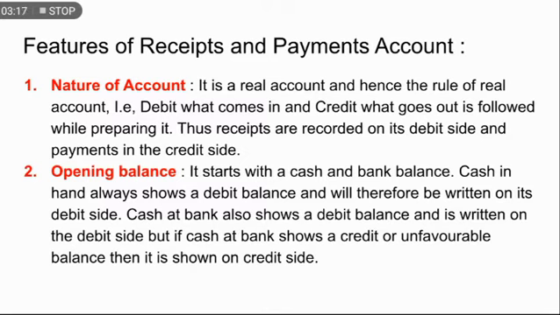Now see, next is the opening balance. It starts with the cash and bank balance. The opening balances are the cash and the bank balance, and normally cash and bank balance always has a favorable balance which is debit. Yes or no? And in case it is unfavorable, then it will be on the credit side. It will start with the credit side, but most of the time it starts with the debit side.